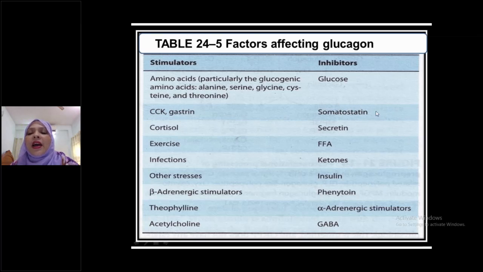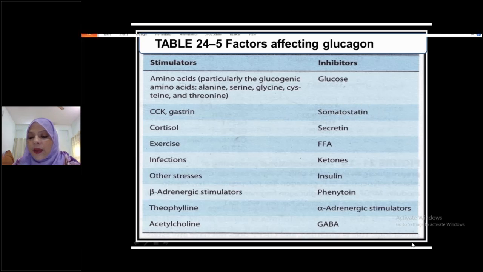Somatostatin is common for both hormones; it causes inhibition of both insulin and glucagon secretion. This point you have to remember. Somatostatin, this protein hormone, inhibits both insulin and glucagon secretion.